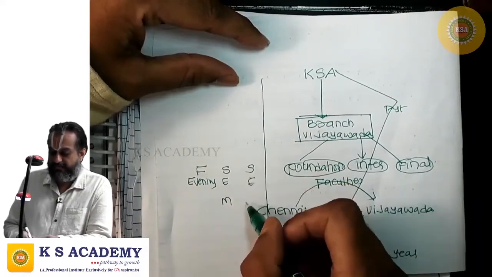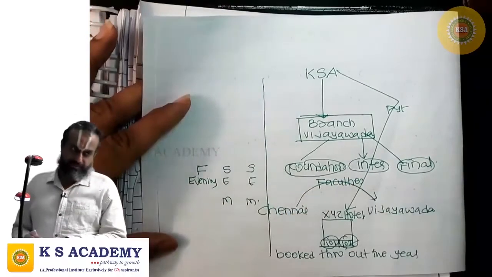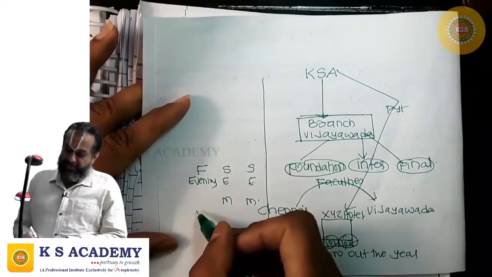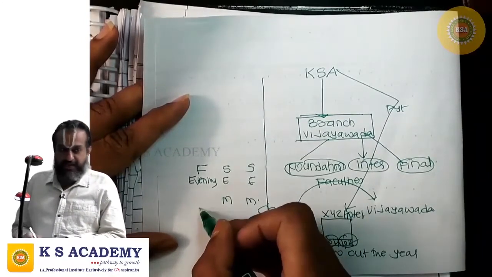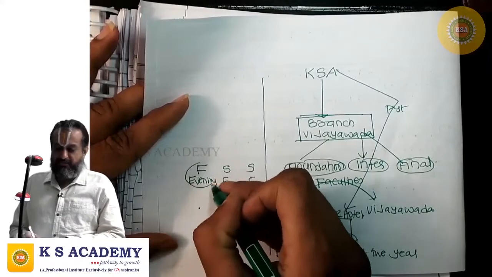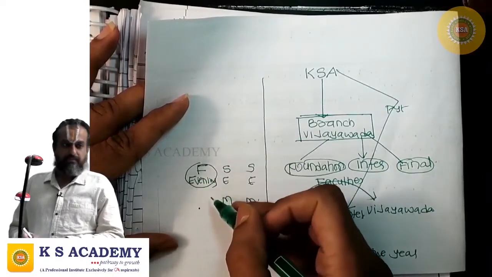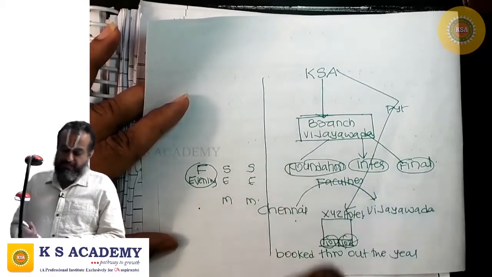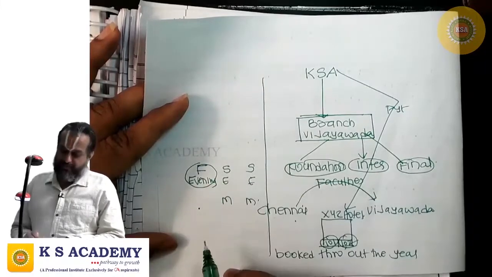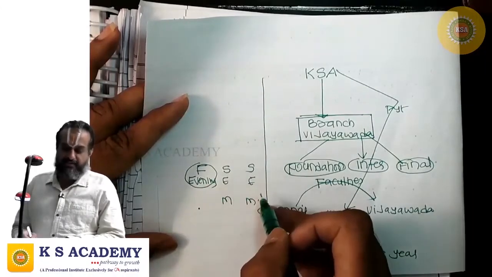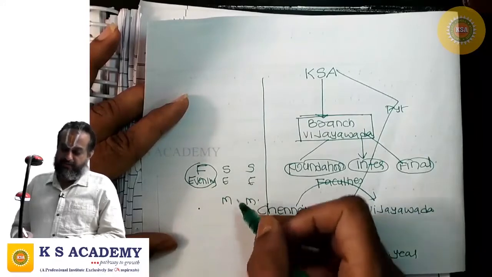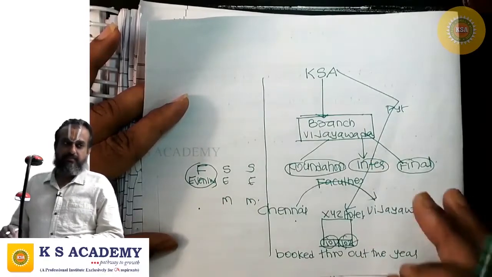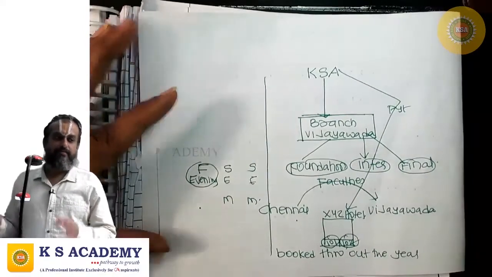Saturday morning and evening there will be classes. So, the faculties will start from Chennai Friday morning, they will reach Vijayawada in the afternoon, and they will be ready for evening classes, stay there for Saturday and Sunday, handle the lectures, Sunday night they will catch the train, Monday morning they will come to Chennai.